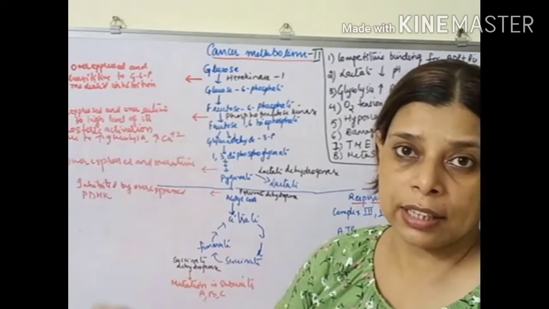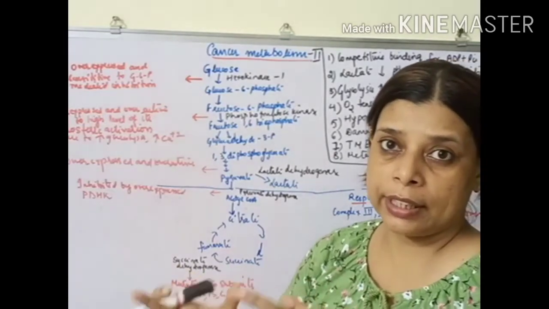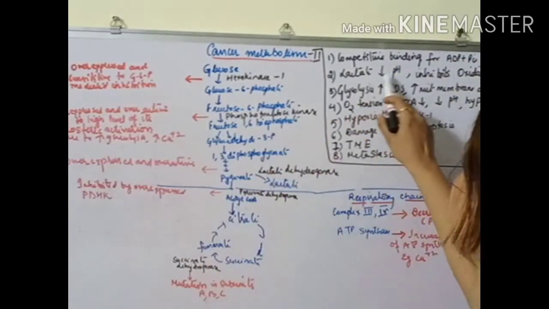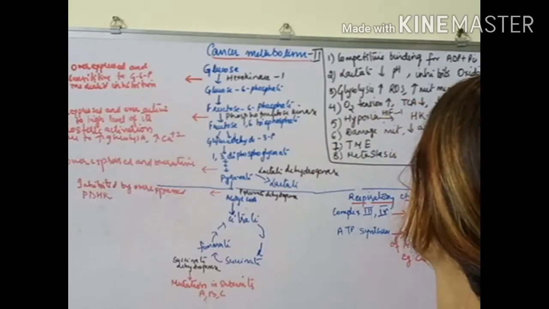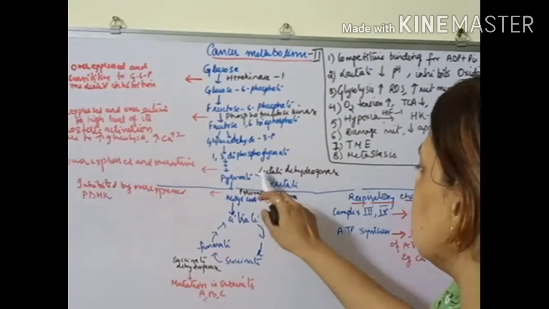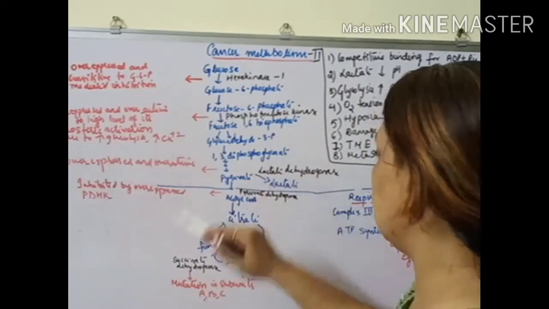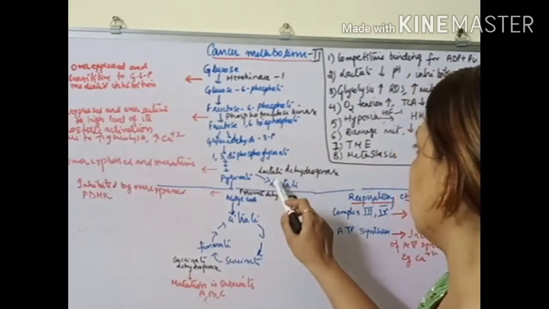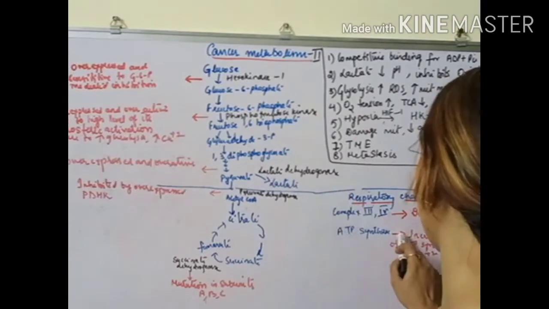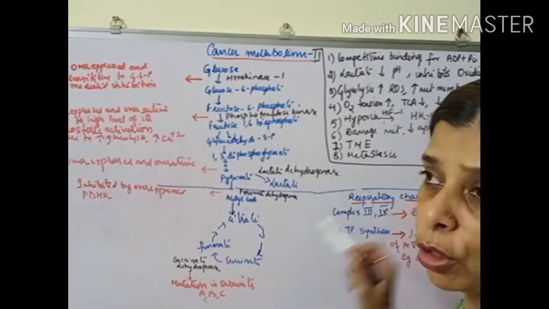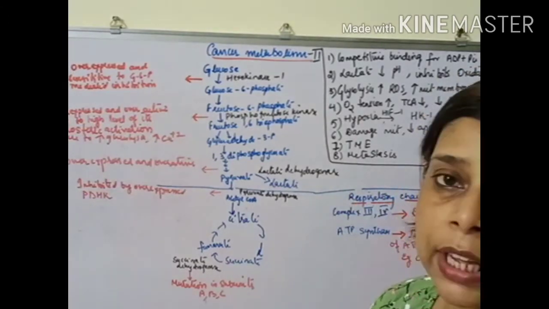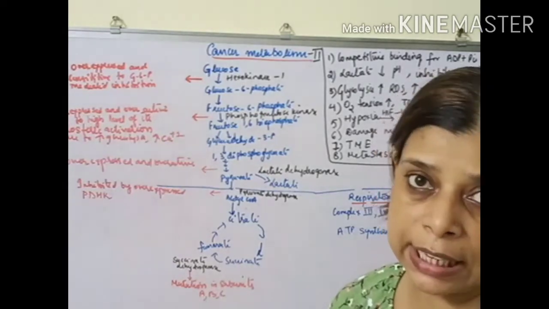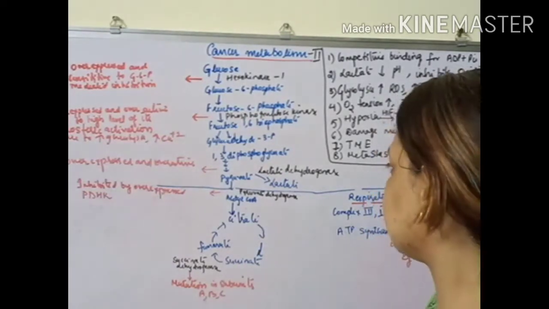Now this acidic condition causes inhibition of oxidative phosphorylation. Once there is a high level of lactate in the surrounding, it causes the inhibition of oxidative phosphorylation because the acidic pH blocks the activity of most of the enzymes.